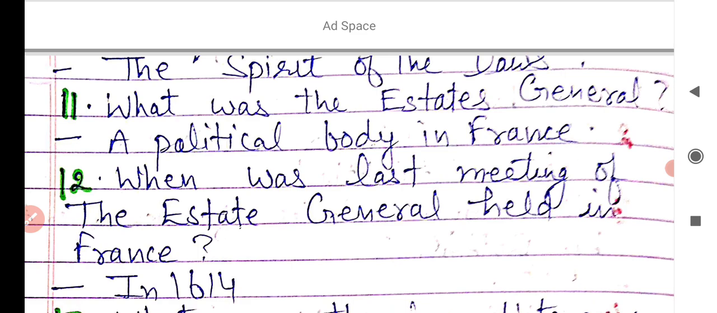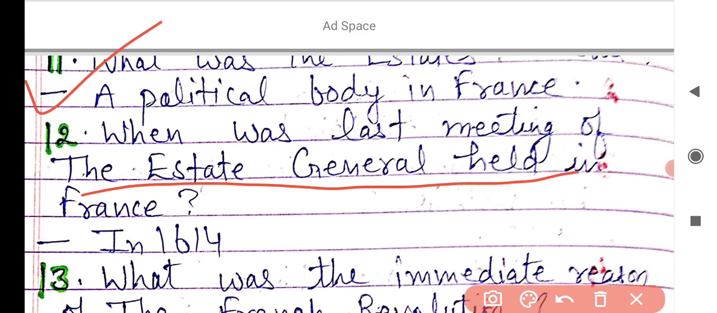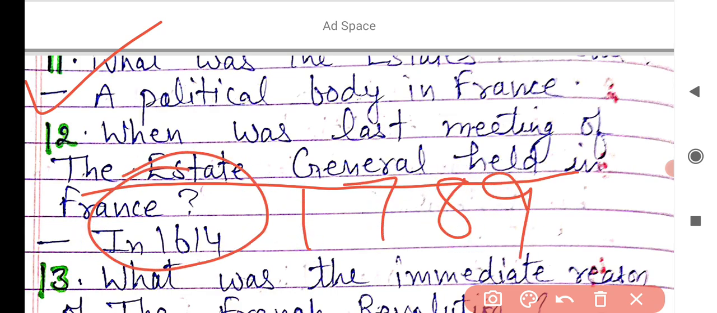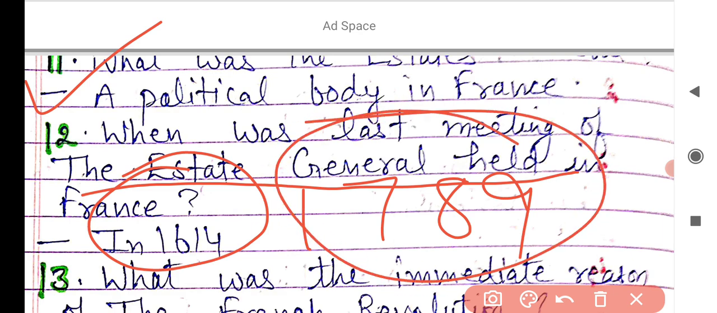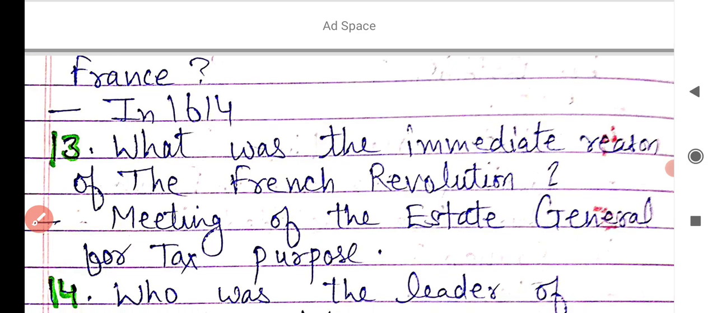When was the last meeting of the Estates General held in France? It was in 1614. The French Revolution took place in 1789, but the meeting of the Estates General was held in 1614, near about 175 years ago.